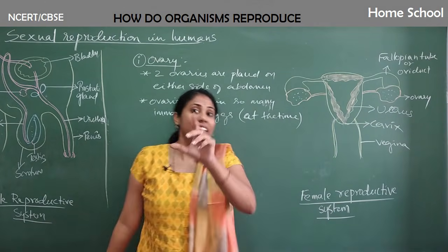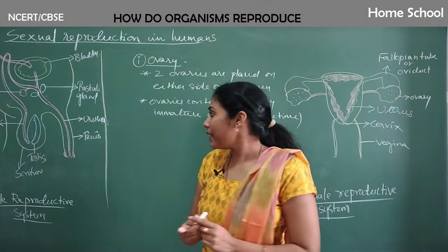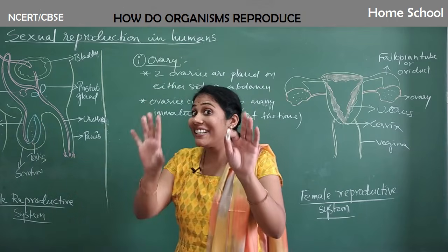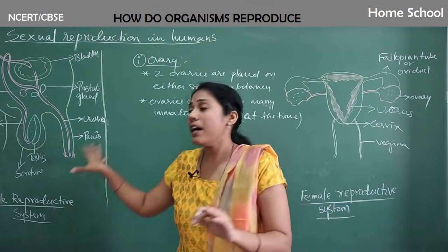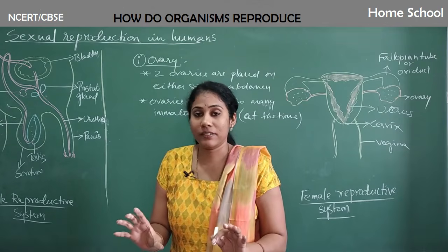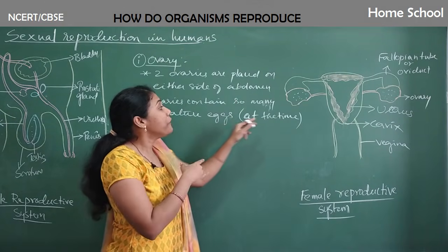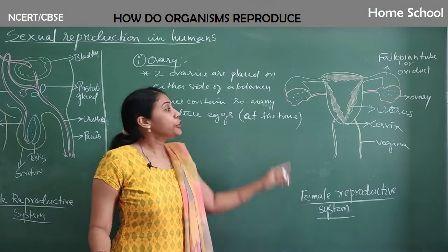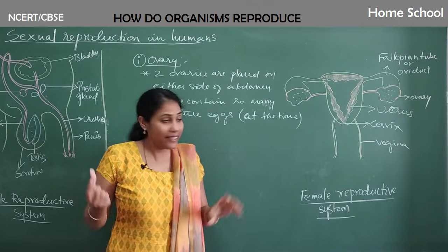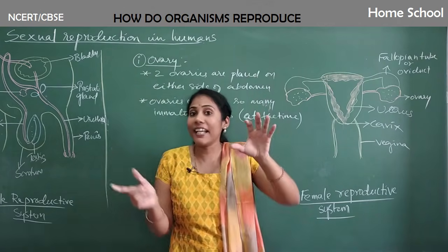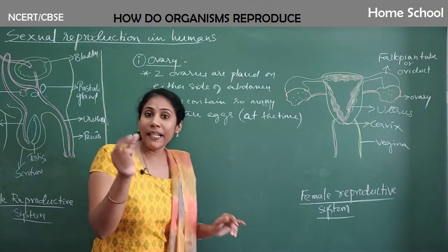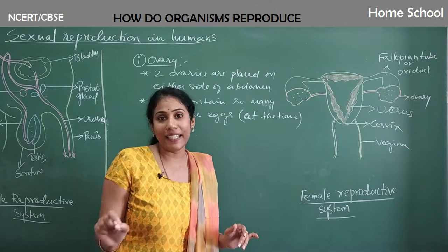Remember, sperms are not present at the time of birth. Sperms are only produced at the age of puberty. But in the female reproductive system, the ovaries have eggs. What is an egg? It is a female gamete, isn't it? Eggs are present at the time of birth itself, but they are immature. They become mature at puberty age.